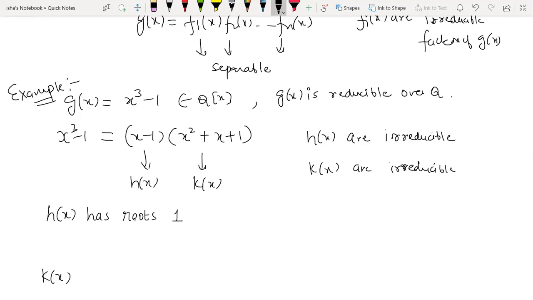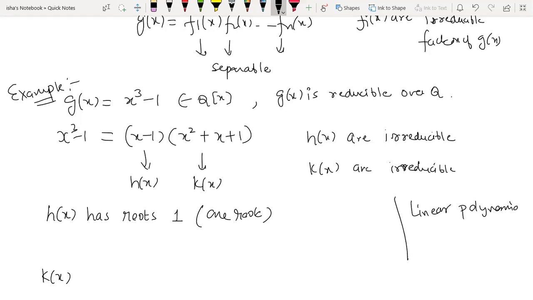Just one root, because it's a linear polynomial, right? It has just one root. So if it is just one root, it's distinct. So the definition of separability becomes trivial for a linear polynomial, right? Every linear polynomial is separable because it always has exactly one root, and so there is no point in talking about its multiplicity, right?